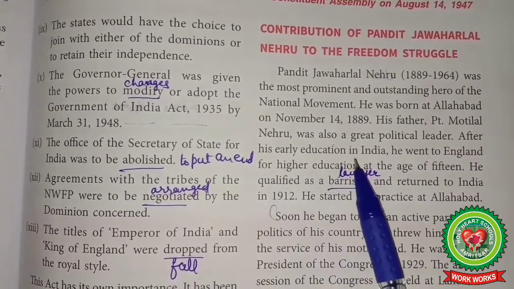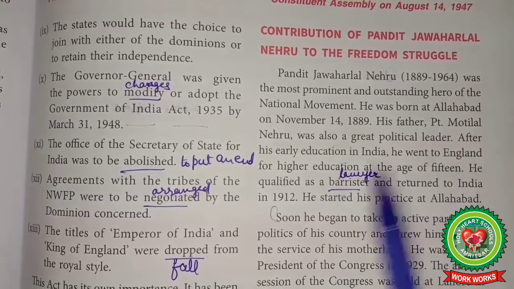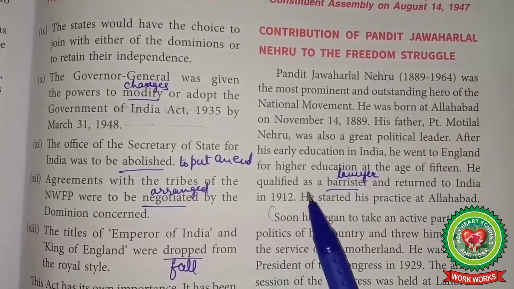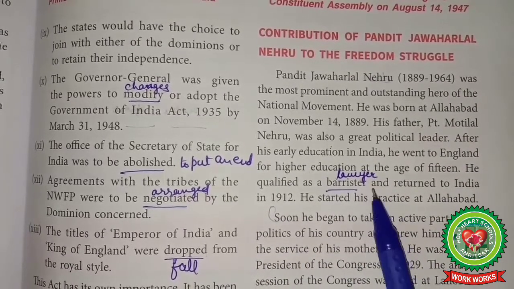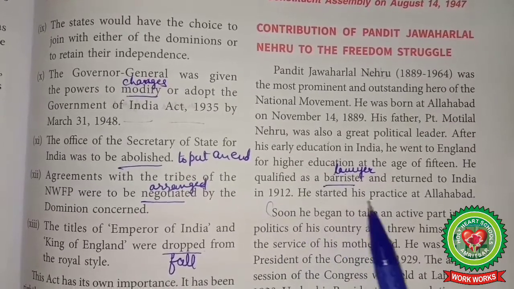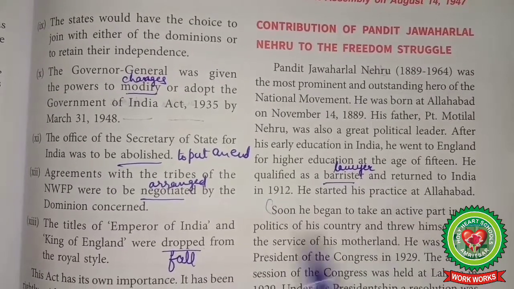After his early education in India, he went to England for higher education at the age of 15. He qualified as a barrister, means lawyer, and returned to India in 1912. He started his practice at Allahabad.